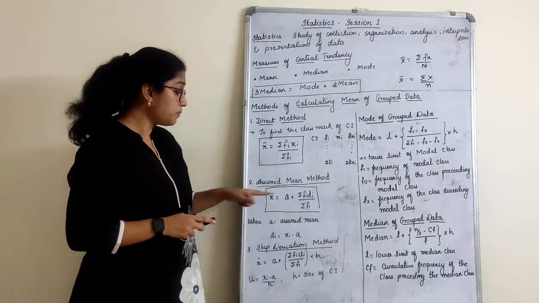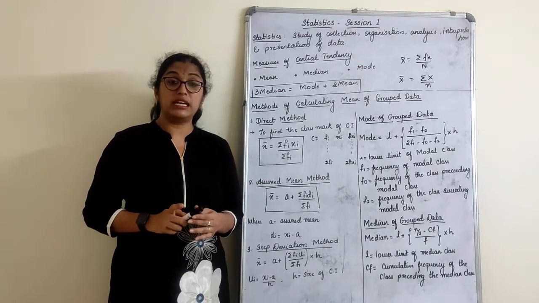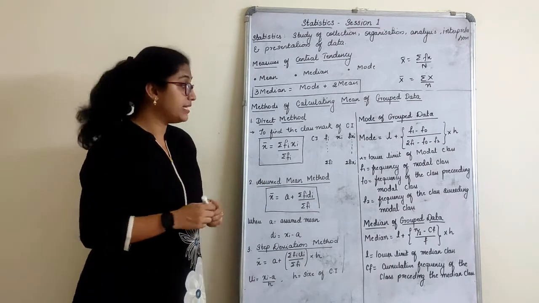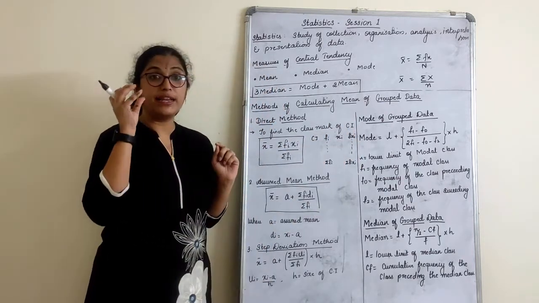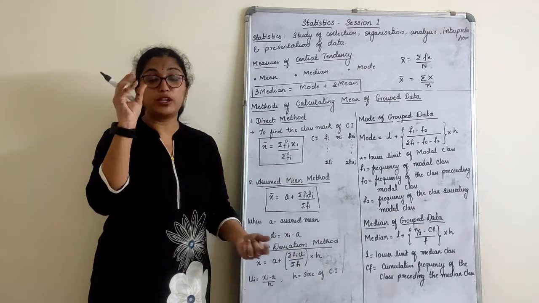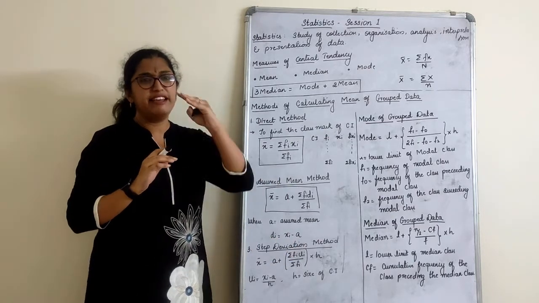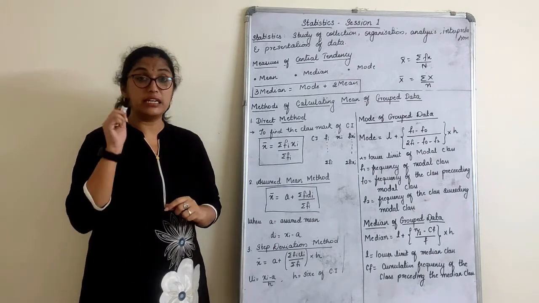Very clear? Assumed mean method, as the name tells, means we assume one mean. Now, from where do you assume a mean? We assume the mean from the class marks, from the midpoints. One midpoint value is chosen as the mean. Usually we take the middlemost; if not the middlemost, then one a bit above or below. That is chosen as the assumed mean.